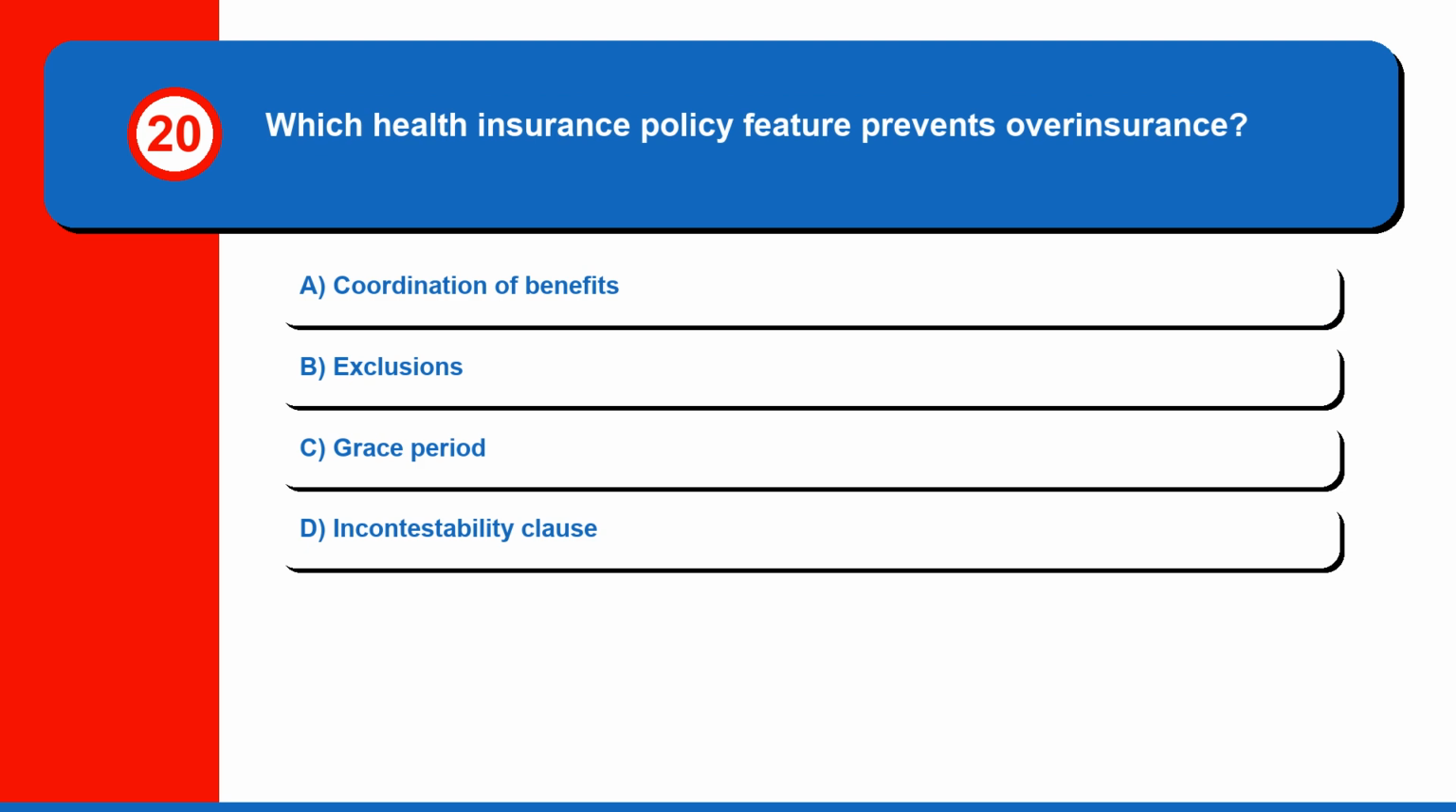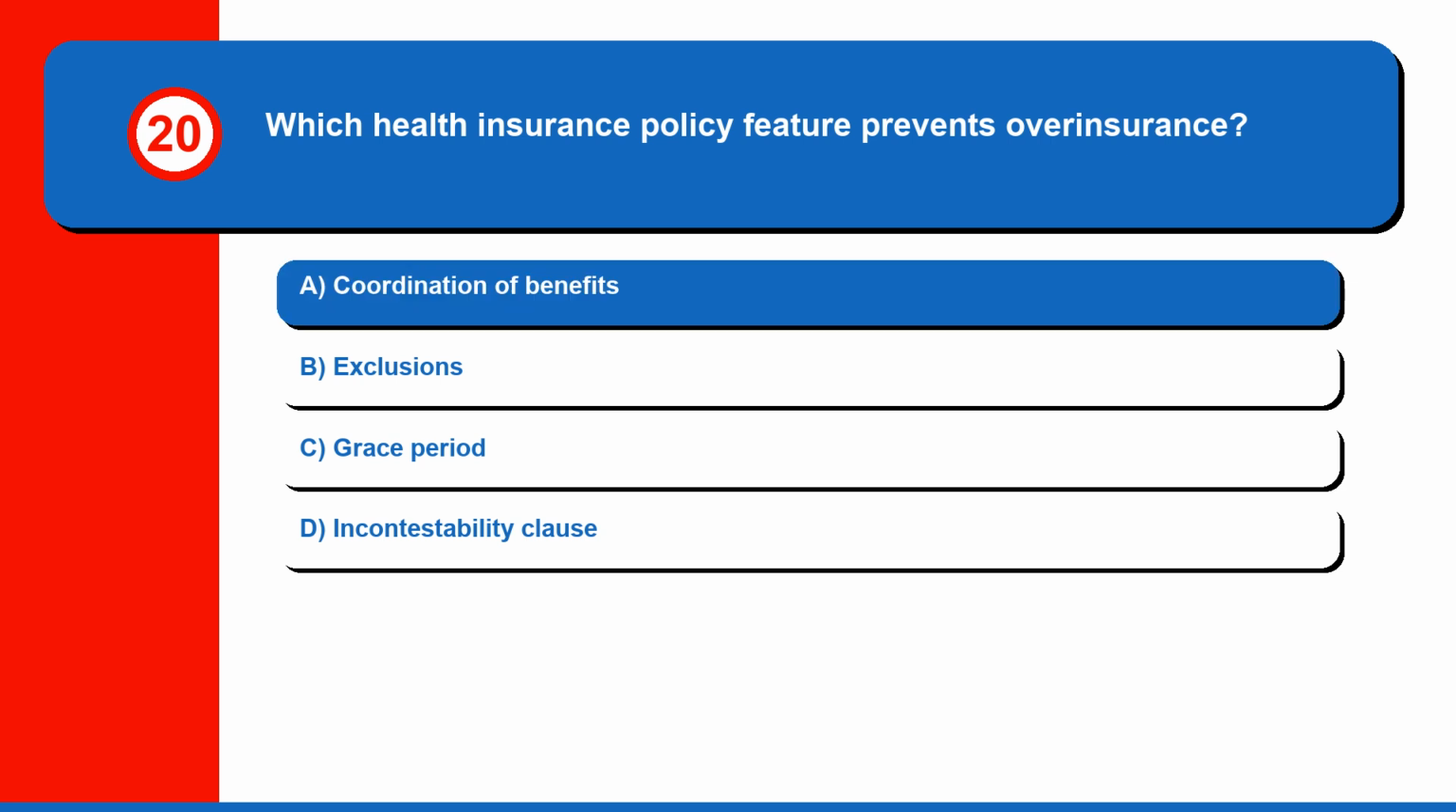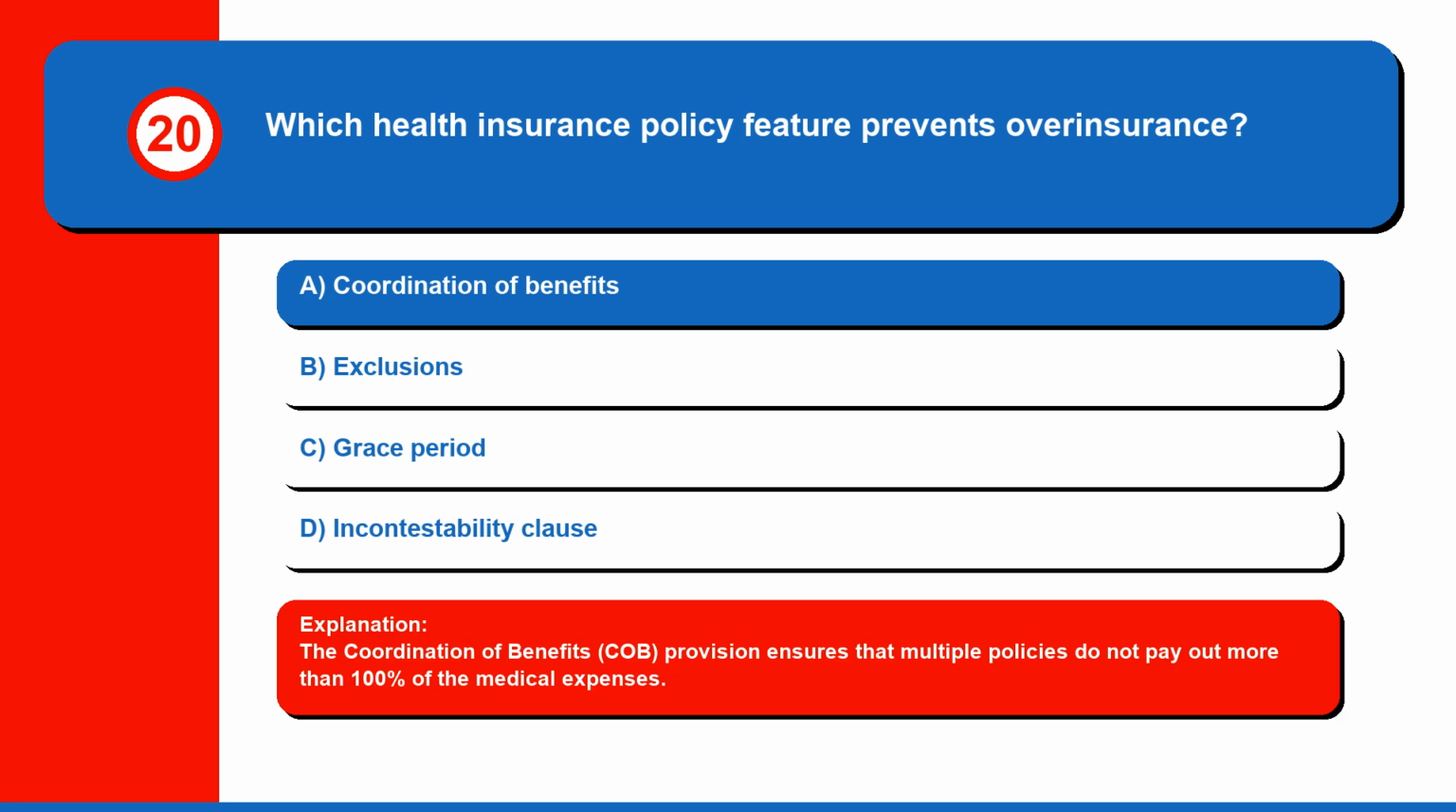Question 20. Which health insurance policy feature prevents overinsurance? A. Coordination of benefits, B. Exclusions, C. Grace period, or D. Incontestability clause. The correct answer is A. Coordination of benefits. The coordination of benefits, COB, provision ensures that multiple policies do not pay out more than 100% of the medical expenses.